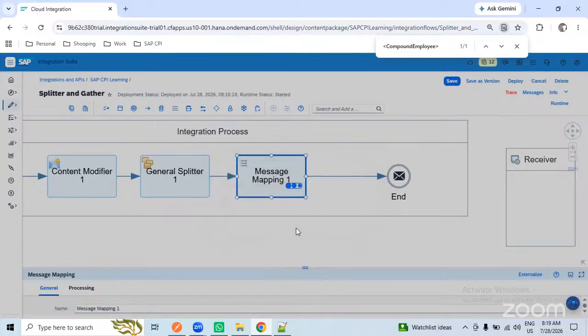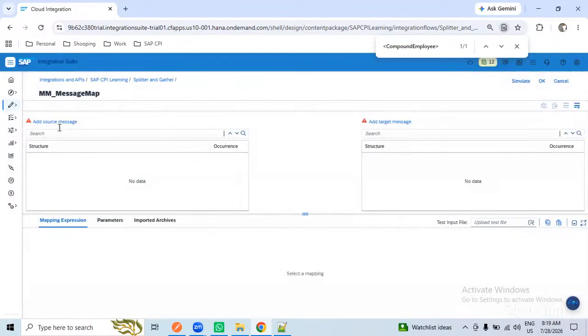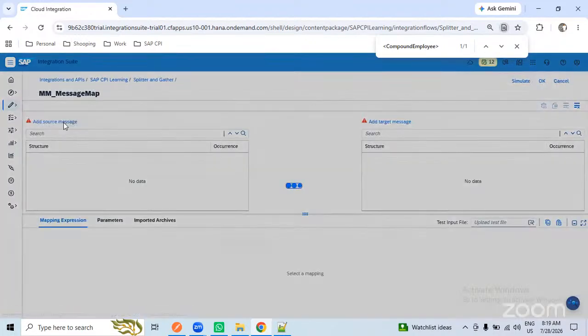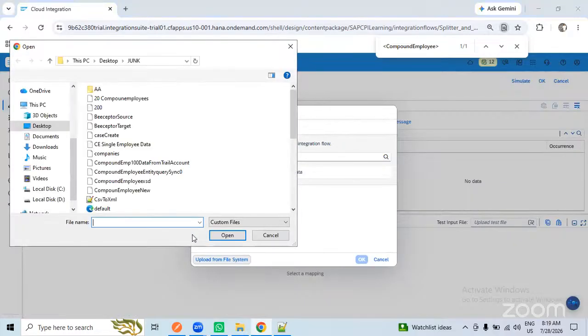I will create a message map. So the source XSD and target XSD I need to upload. I want to connect more fields, I will go with 5 to 6 fields.